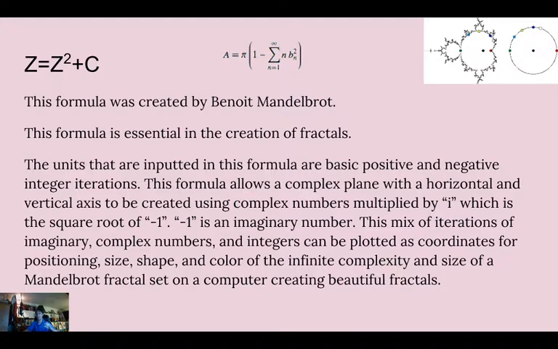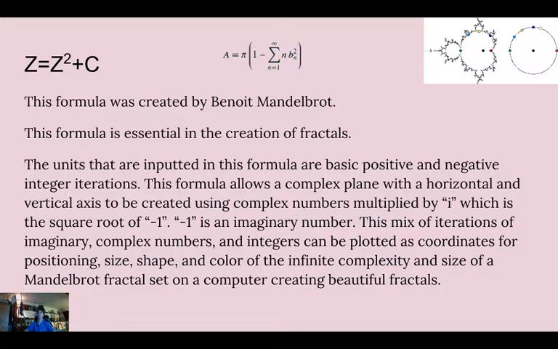But it can also be completely arbitrary colors that have been inputted into the system, the computer, the CPU, the GPU. But the interesting thing is that a complex number is multiplied by i. So i is synonymous with the square root of -1. Well, the square root of -1 isn't a real number. It's an imaginary number. And this is where it gets very interesting, because the fact that the square root of -1 is an imaginary number gives fractals the ability to be infinite, because it continues that iteration of trying to calculate what the square root of -1 is.